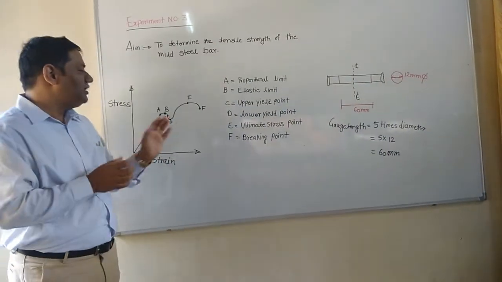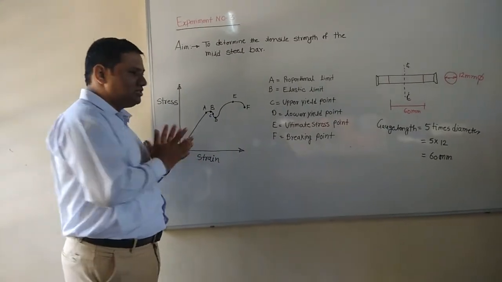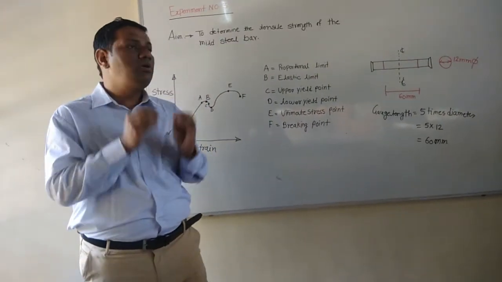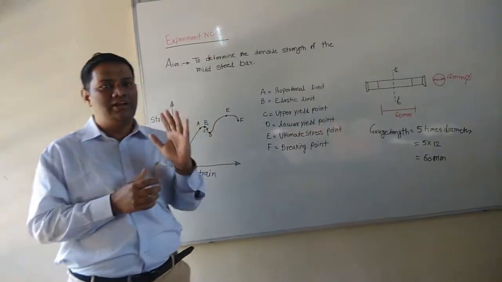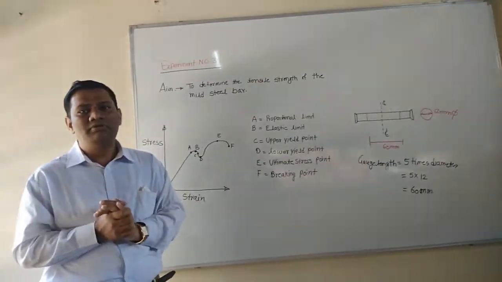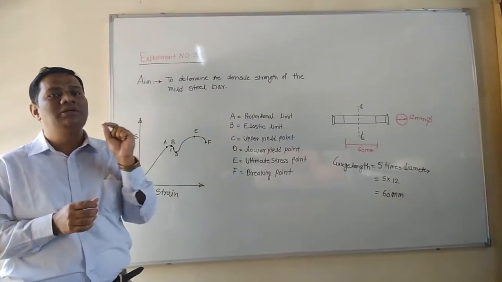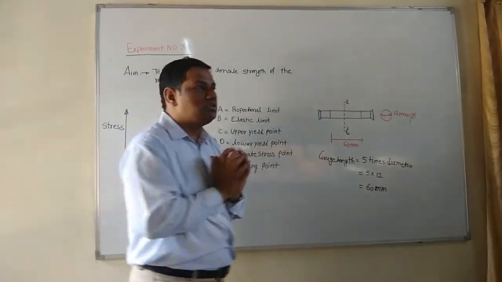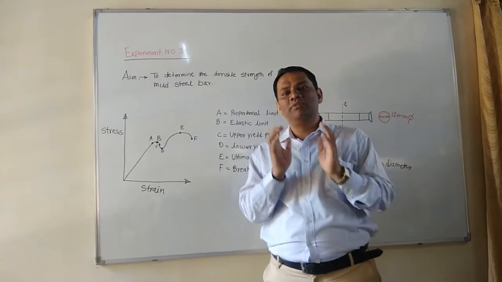Now, next, very important, this graph. We use this graph for modulus of elasticity. What do you mean by modulus of elasticity? Up to a certain limit, stress is directly proportional to strain. So we take one proportionality constant, capital E, and stress is equal to capital E multiplied by strain. That capital E is Young's modulus, also called modulus of elasticity. How can we calculate the value of modulus of elasticity?